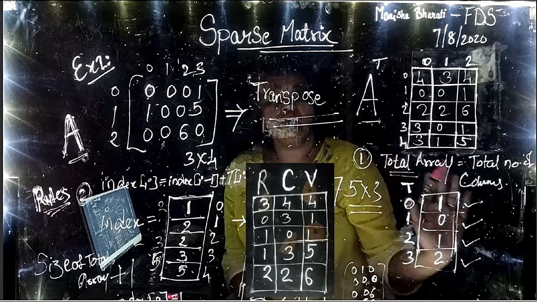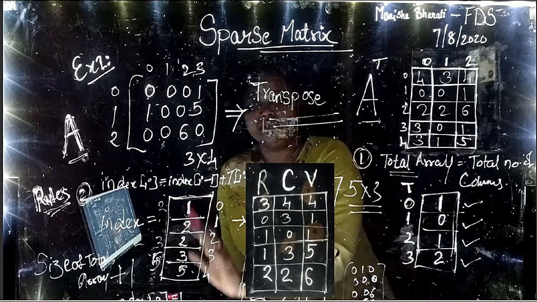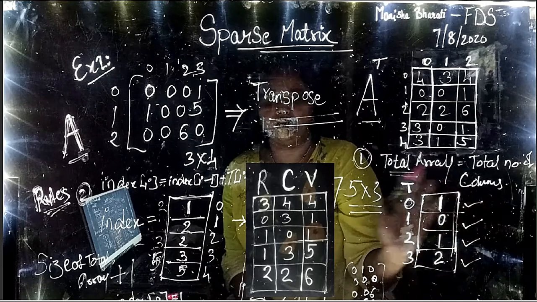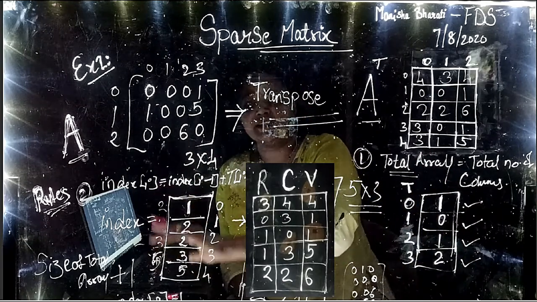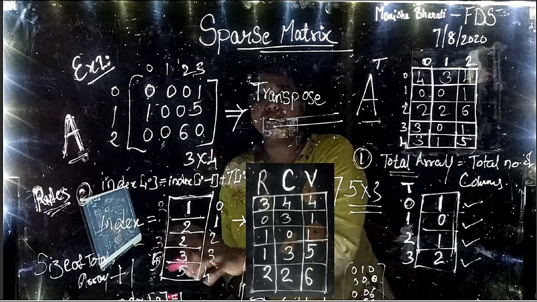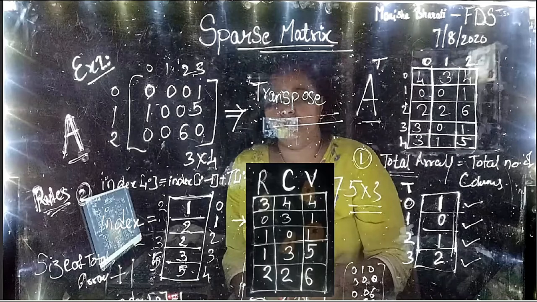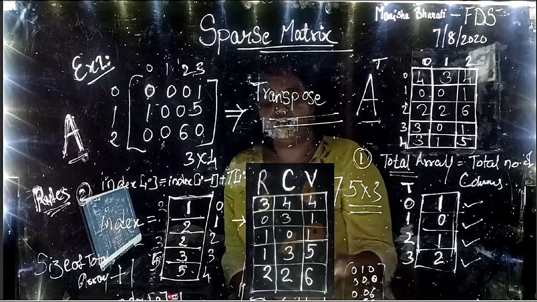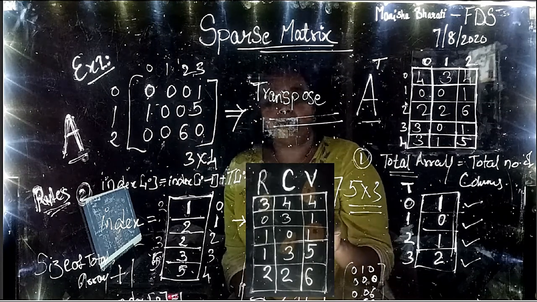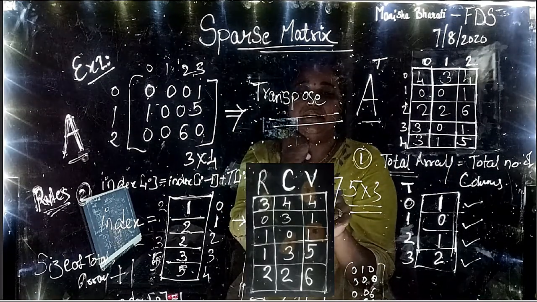Now we can just ignore the total array, because we were depending on the total array to calculate the index values. Since we have got our index values, we will be just referring to this index array for calculating our transpose. So this is how we have completed step 2. Now coming to step 3. We have first converted our compact matrix to the 2-dimensional array like this, in which the first row indicates that there are 3 rows, 4 columns and 4 non-zero elements.